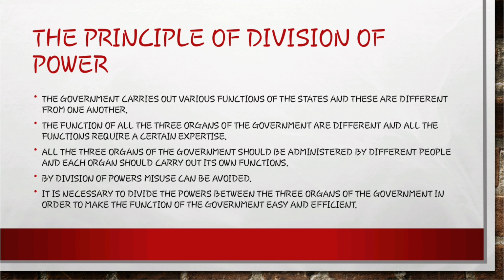When a place where laws are to be formed, at that time judiciary will be keeping quiet, executive will be keeping quiet. At that time who will be looking after the matter? The legislature. They are framing the laws. Understood? So, in the same way in our country, the powers are divided between three organs of the government in order to make the function of the government easy and efficient. I hope it is clear for you.